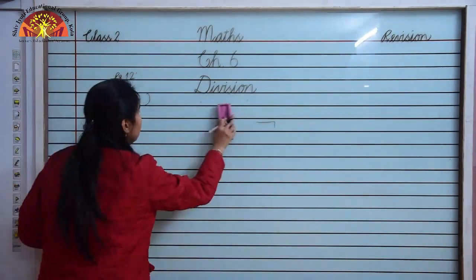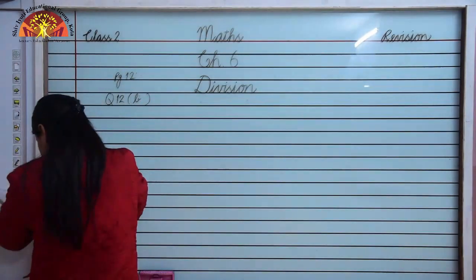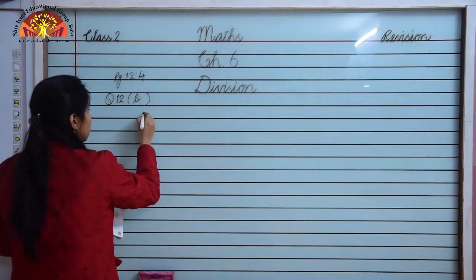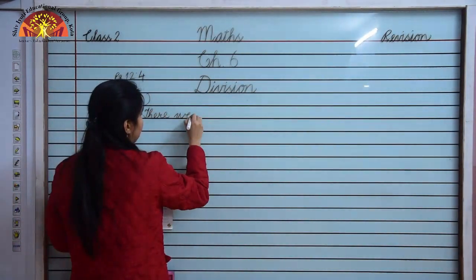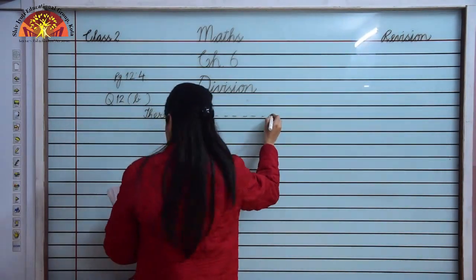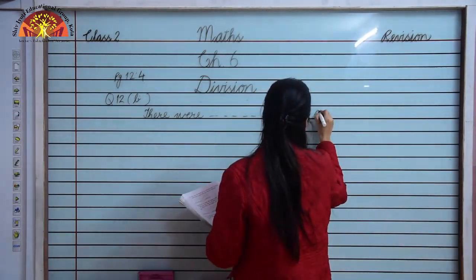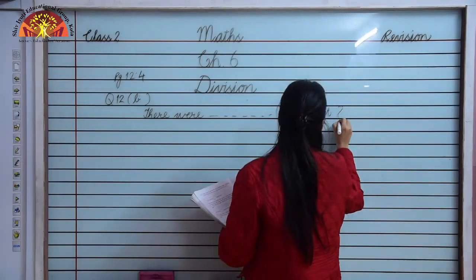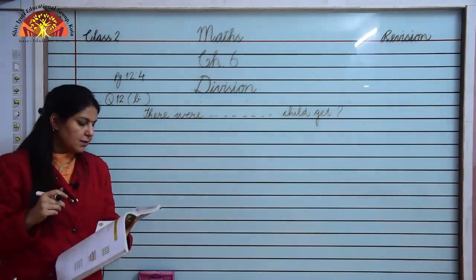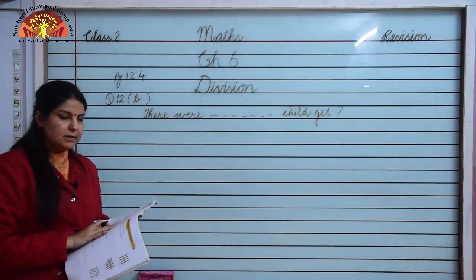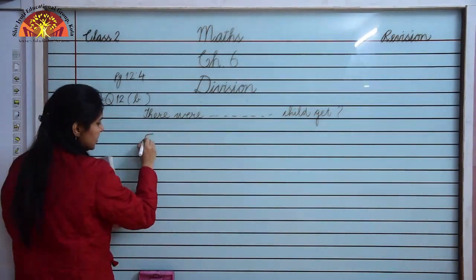Now we will see word problems. Now we will see B part of question number 12. It is on page number 124. Now we will solve this sum. There were 50 sandwiches at a birthday party. 10 children shared them equally. How many did each child get? So how many sandwiches are we distributing? We are distributing 50 sandwiches.